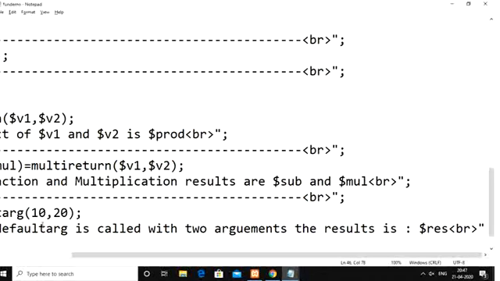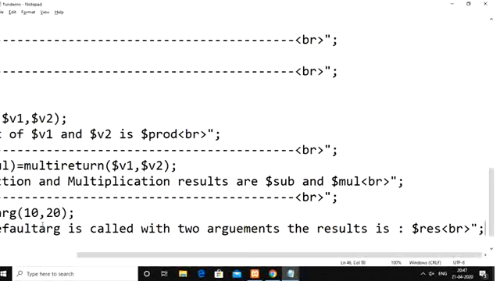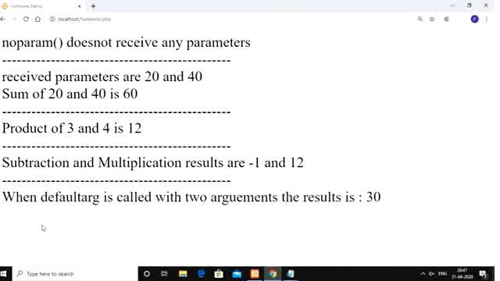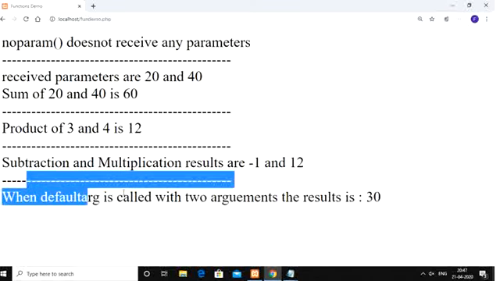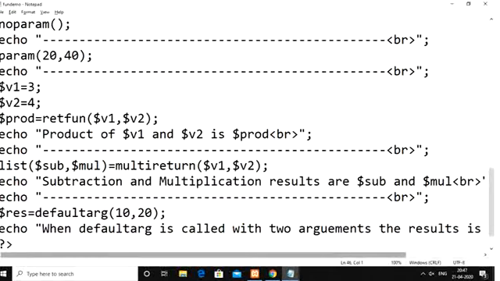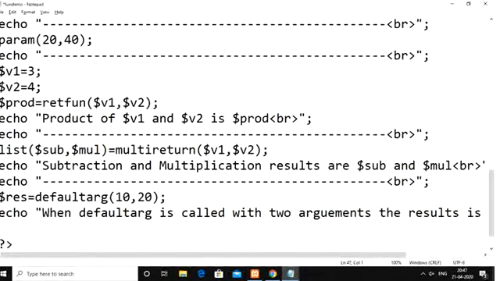Observe here: since we passed 10 and 20, the result you expect is 30. When default arg is called with 2 arguments, the result is 30. Why? Because we passed 20 and 10 as arguments. So let us say you are going to call the same default arg function.